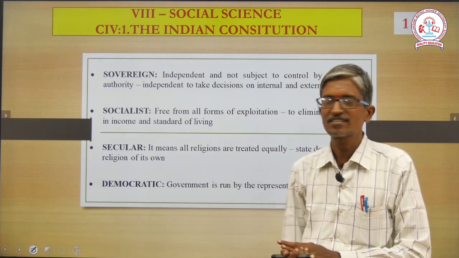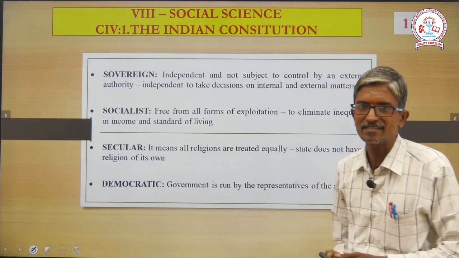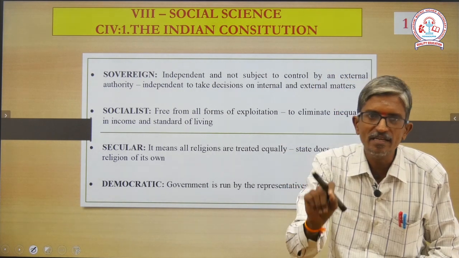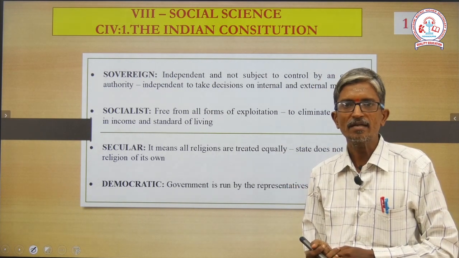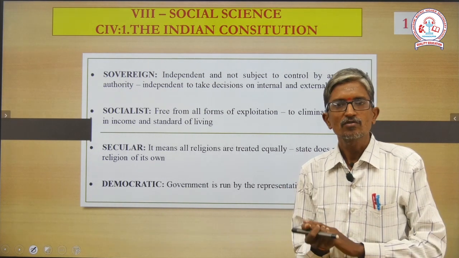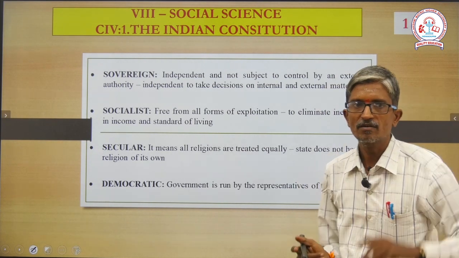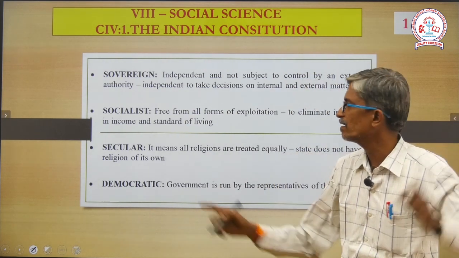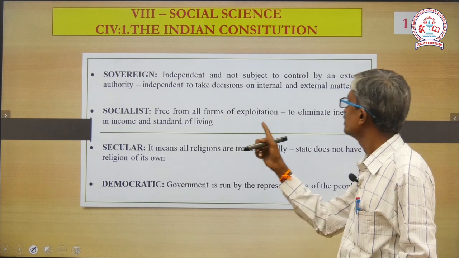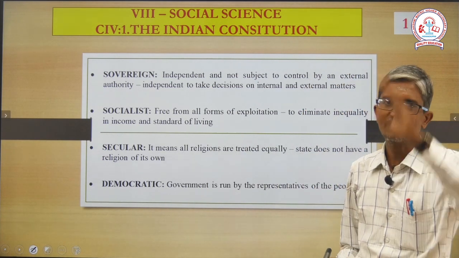Next, socialist. What is socialist, sir? Free from all forms of exploitation. What is happening today? The available resources are very limited. Is it not? Am I correct or not? The available resources are very limited, but the population is more. So in order to satisfy everyone, how to manage? That is a billion-dollar question here. That is why they gave the word very clearly: socialist, free from all forms of exploitation, to eliminate inequality in income and standard of living.